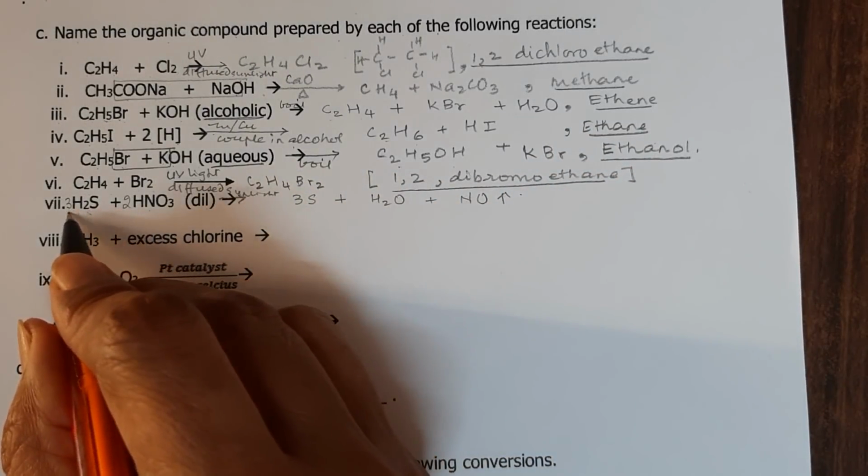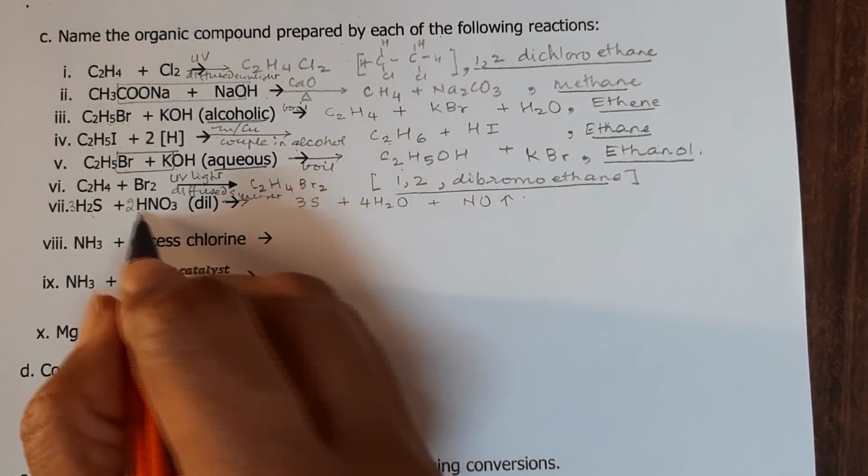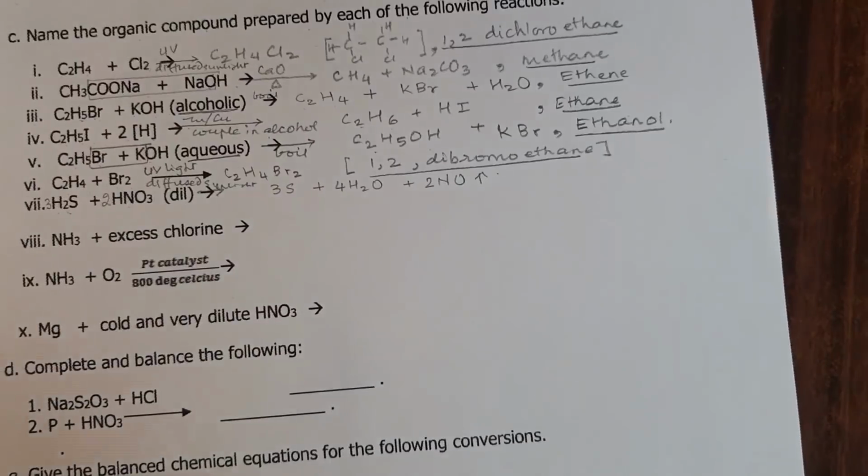Now you will see there is 6 and 2, 8, so 4H2O, and there are 2 N's, so that is 2NO.